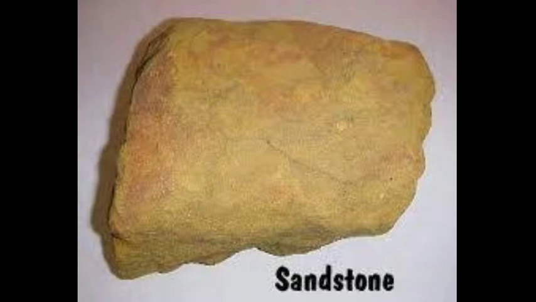These agents of erosion carry the eroded particles of rocks to the huge depressions and deposit them in layers. Such deposited material is called sediments.